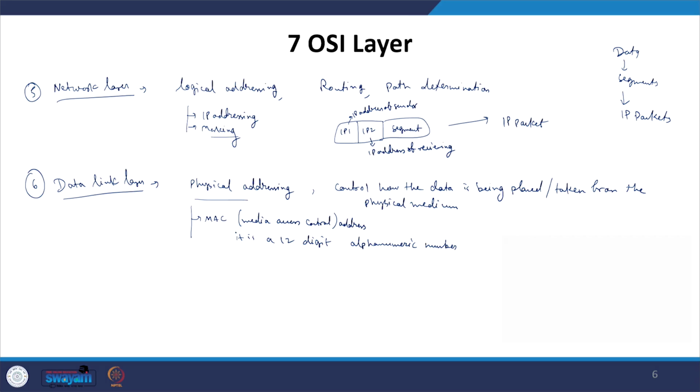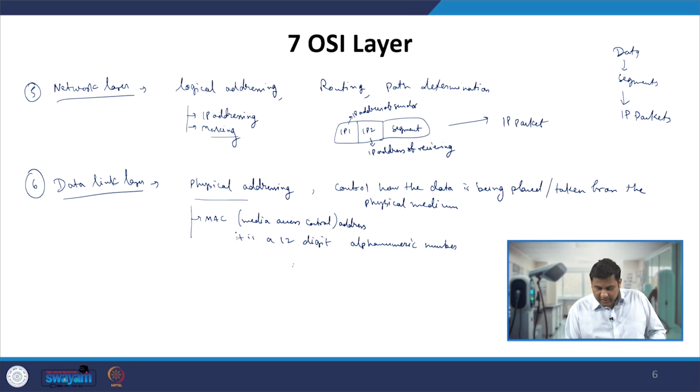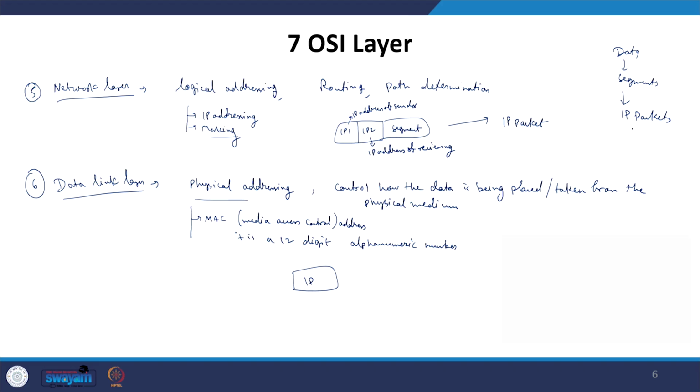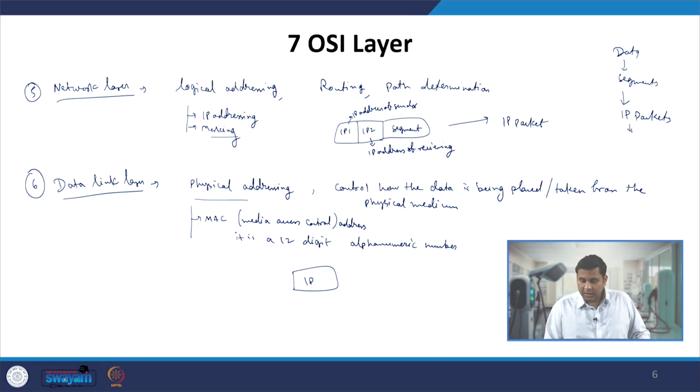Every EV and EVSE will have its own unique MAC address. So in this particular layer, the IP packet which we receive, which has the IP addresses of the sender and the receiver, after this IP packet you will generate frames.